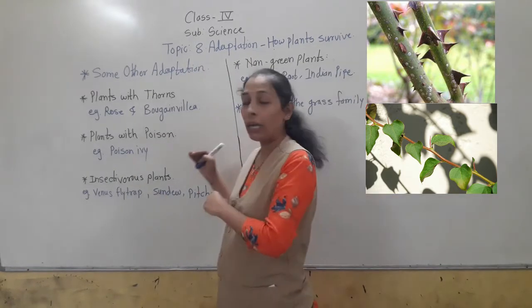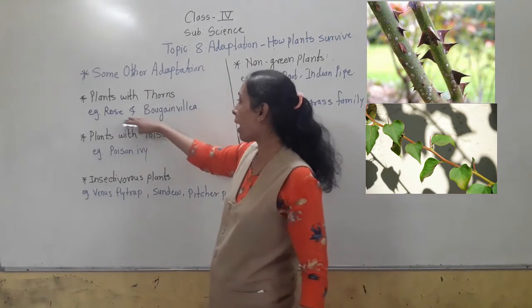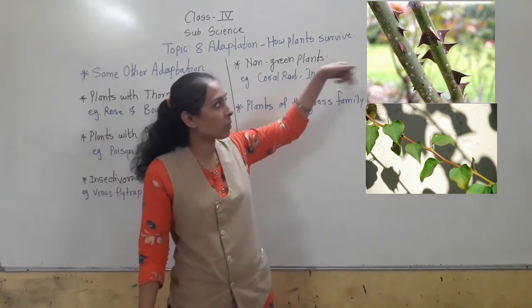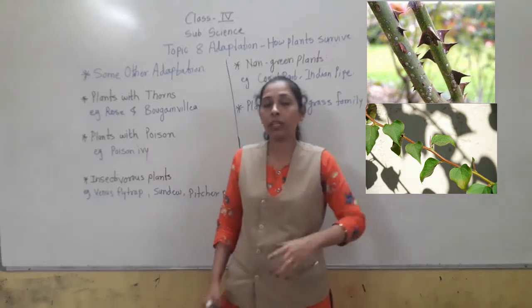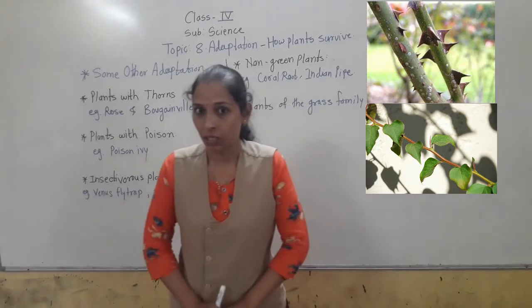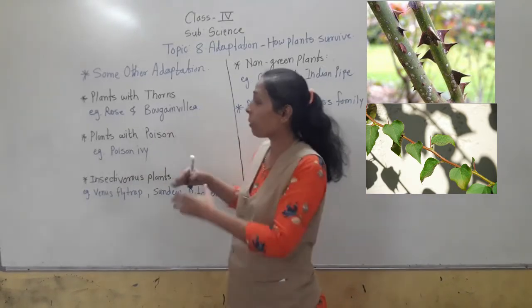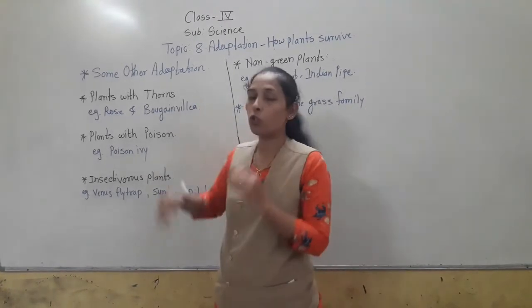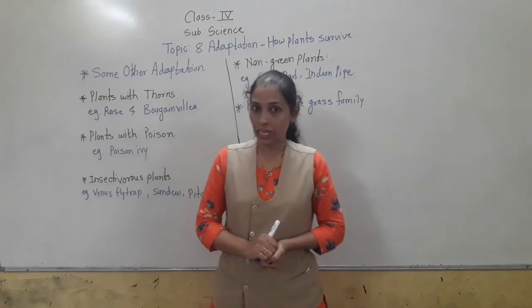And for example, which plants have thorns? Rose and bougainvillea. You can see both plants in the image, how exactly these plants have thorns to protect themselves from animals. So this is one more extra adaptation in plants, that some plants have thorns to protect themselves from animals.